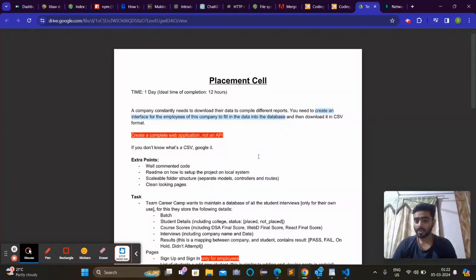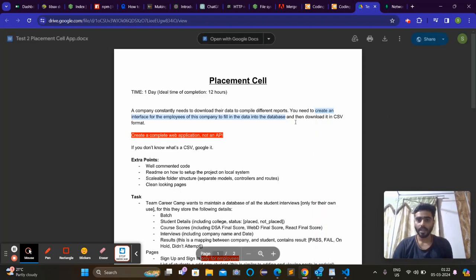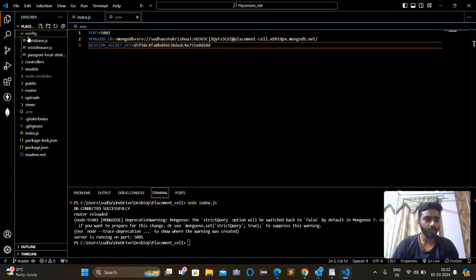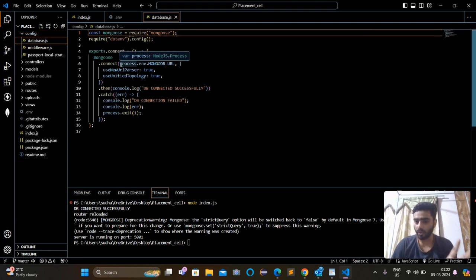Hello, my name is Sudhanshu Jain and I am here to explain my project on placement cell API, the first skill test. As you can see, it's the placement cell and here I have done the coding part, the configurations and all. Database where I have defined the Mongoose, using Mongoose, I have defined the database.